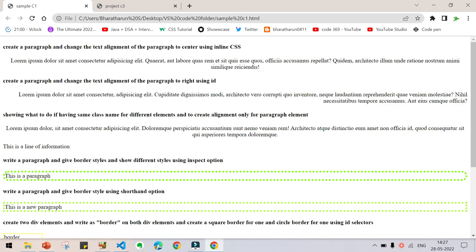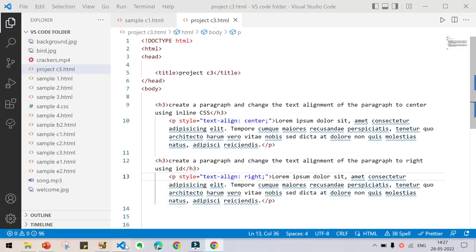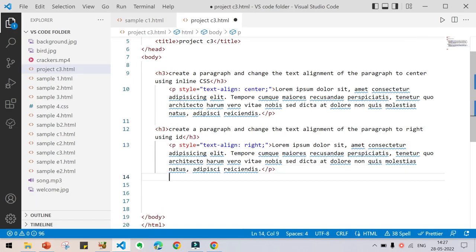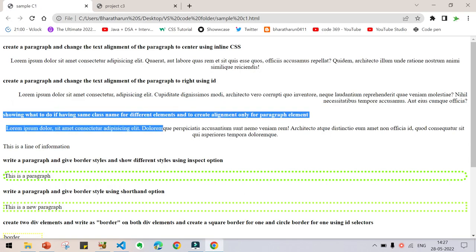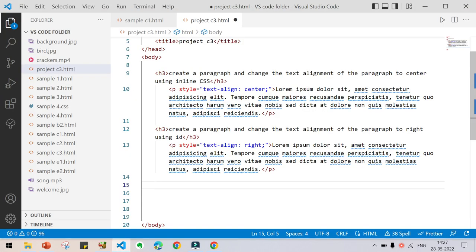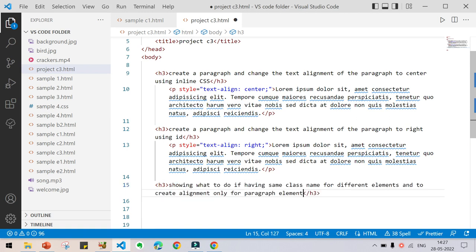And if you are using the same class name for two elements, when you are creating styles, you will be mentioning the same class name. Okay, we will be seeing it. You cannot understand it by just saying. Let us create the code now, then you can easily understand. Just copy this heading, press Ctrl C, create H3 as heading, press Ctrl V.